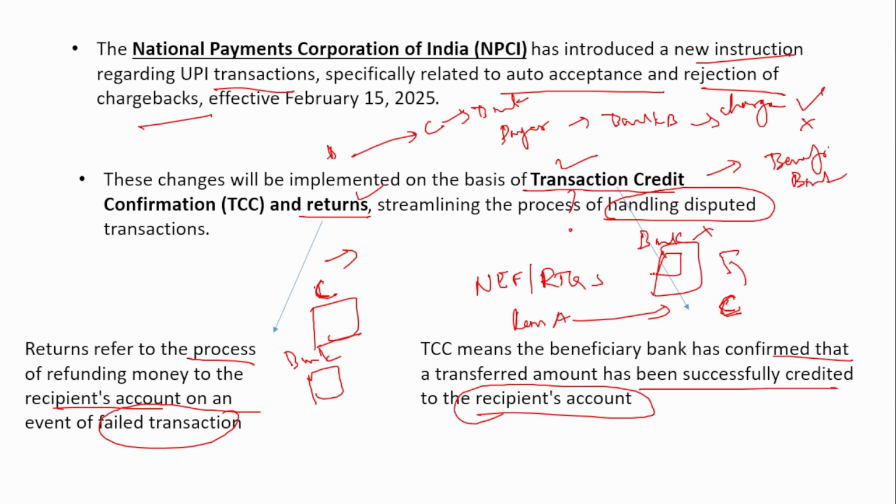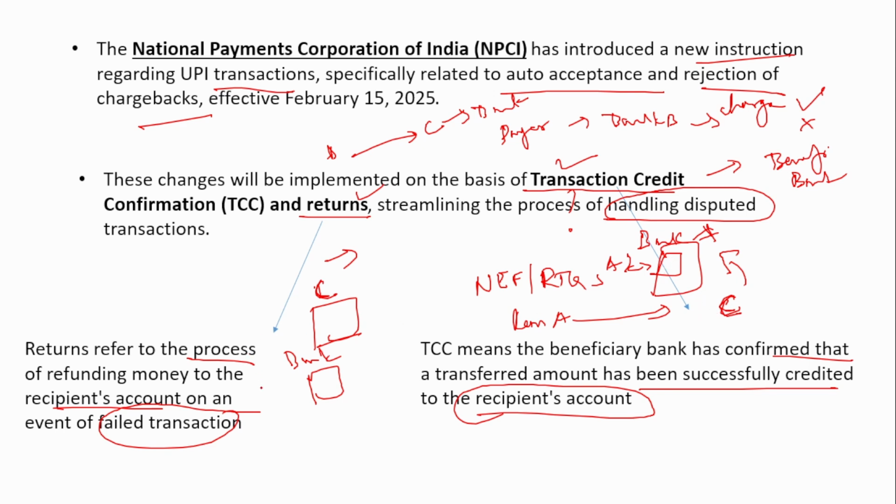It will be stuck in some account of the beneficiary bank. There will be various accounts for the beneficiary bank also. Like, bank X will have an account where the failed transactions will come and get credited. See, there is an account dedicated for the NEFT or RTGS rejected transactions which failed to be credited into the customer C. That amount will be credited to this account.